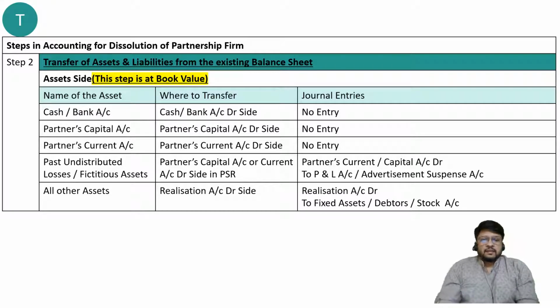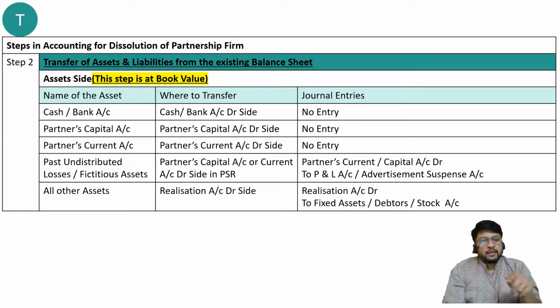Again, what is happening here is taking from the cupboard and putting on the table. The name of the cupboard is balance sheet and the name of the table is realization account or partners capital account or cash or bank account or a current account, etcetera. So obviously since you are taking it from the cupboard, it will have to be at the cupboard value, that means balance sheet value, that means book value. So this step is also at book value.